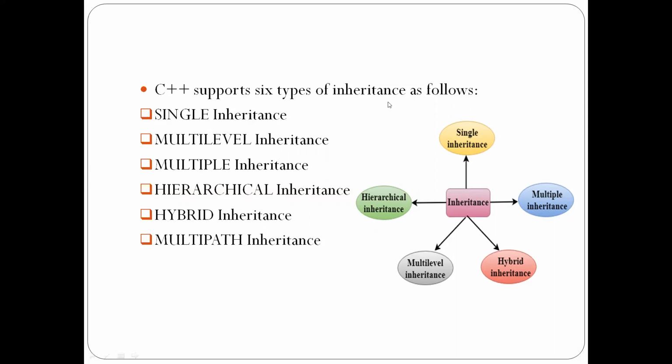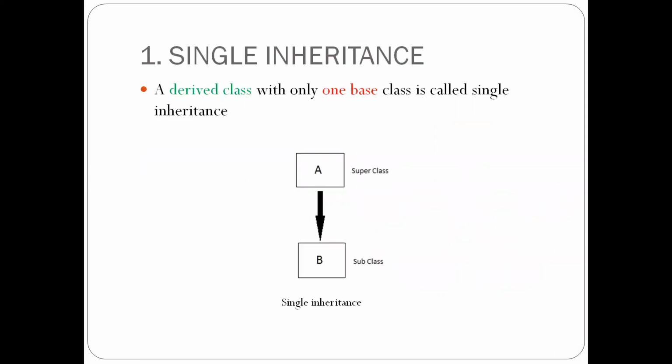Okay, let us see each and every inheritance in detail. The first one is single inheritance. Single inheritance means a derived class with only one base class, like a parent and a child. See, A and B. A is a superclass, which means parent class. B is a subclass, which means child class. Single inheritance will have only one base class. So the second one we have is